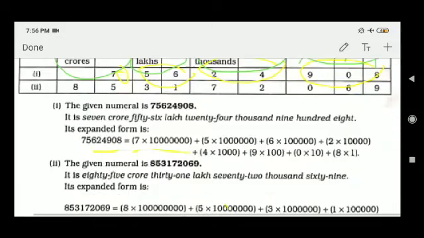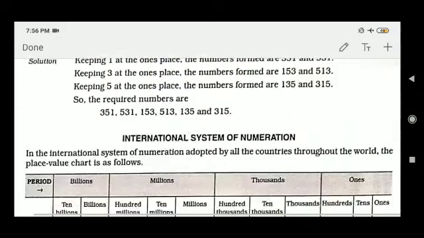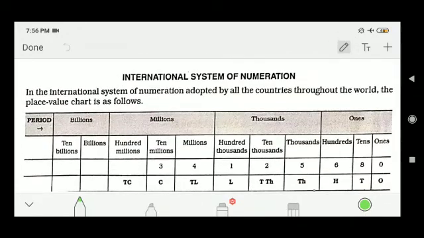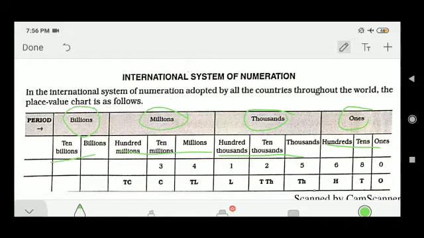Similarly, in case of the international place value system, all have 3. See, in ones there are 3 houses. In the thousands period there are 3 houses. In the millions period also there are 3 houses. And in the billion period here also 3 houses are there. Okay, my friends.